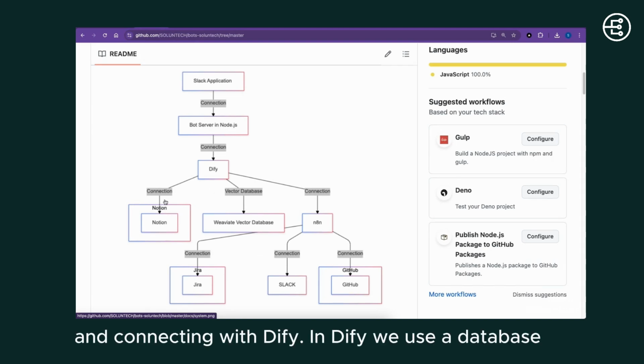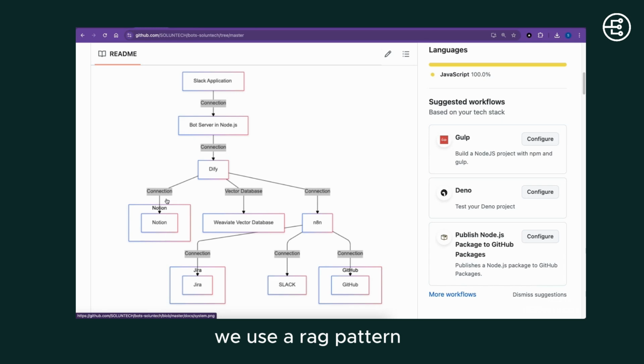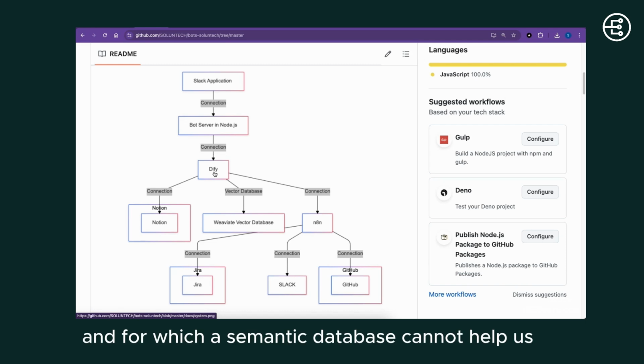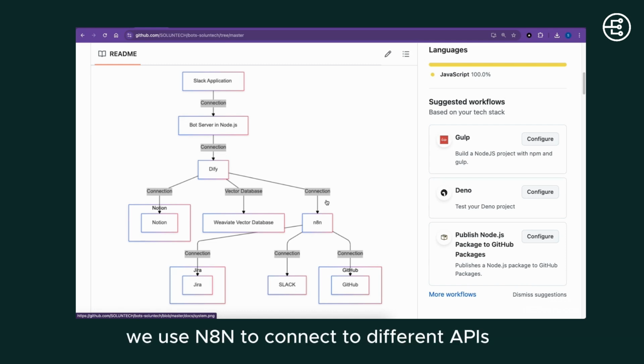In Dify, we use a database. We use a RAG pattern that obtains information from Notion and stores it in semantic databases. And then additionally, for things that are more specific and for which a semantic database cannot help us, we use n8n to connect to different APIs.